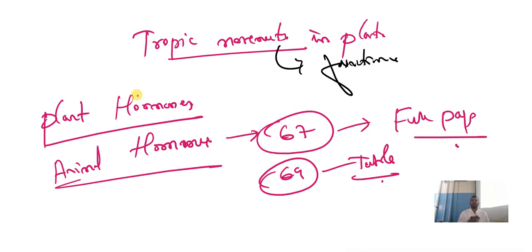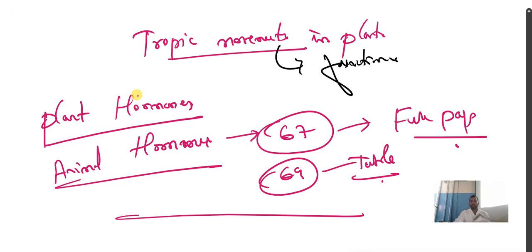If you ask me what I want you to study in this chapter: first preference I give for animal hormones. Second preference I give for plant hormones. Third preference I give for tracing the events during reflex action. These are the three core areas. Fourth preference, parts of the human brain and their functions. Fifth, tropic movements. And sixth, synapse and neurotransmitters. So this is the end of the chapter, control and coordination.